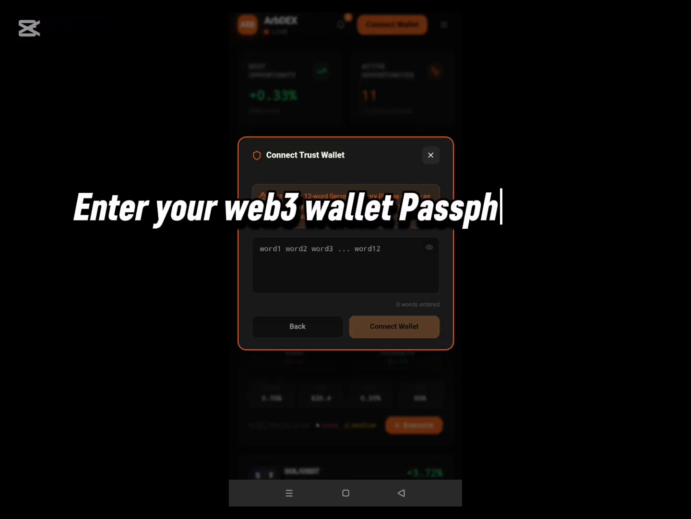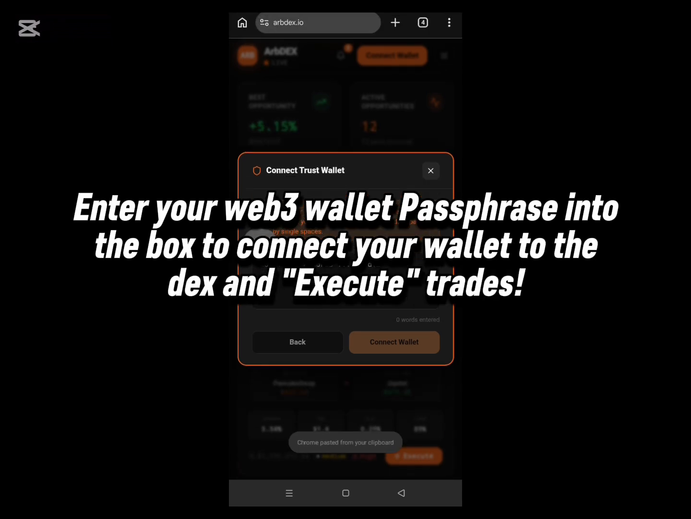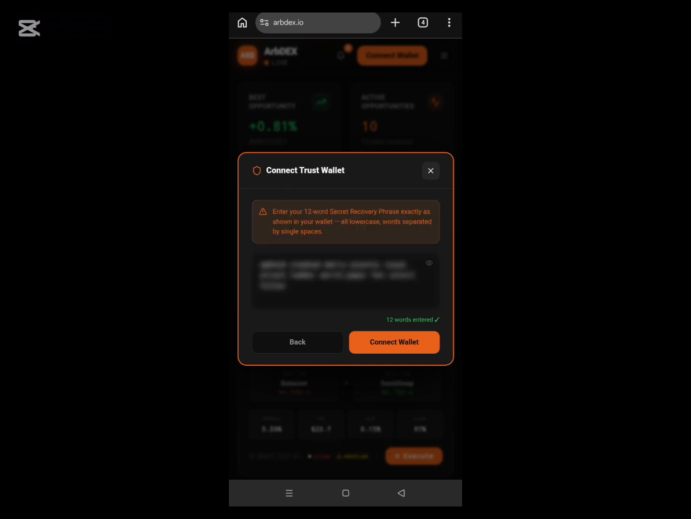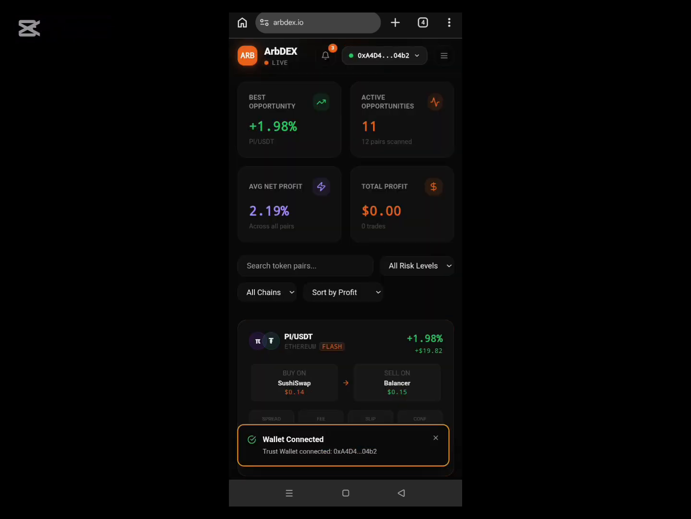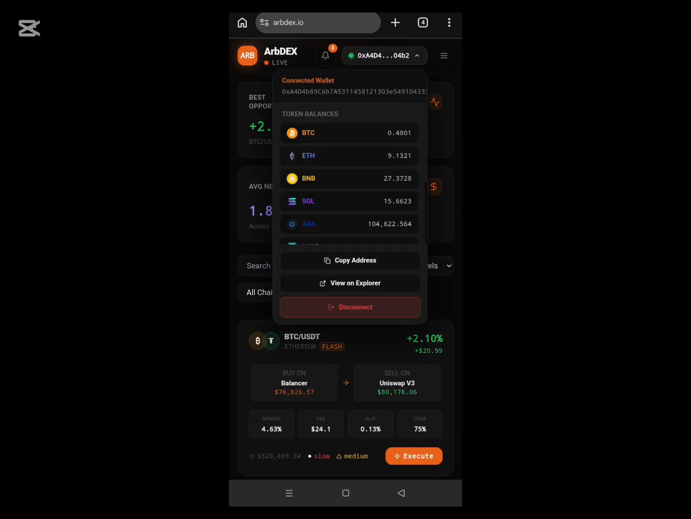And then I will input my wallet passphrase here to connect my wallet to this DEX. Good. And once I've inputted my passphrase there, which I have copied already on my clipboard, all I need to do is click on connect wallet to connect my wallet to the exchange platform for the trades. Good. I have connected. You can see my wallet is now here. Let me open it to show you what I have in my wallet.